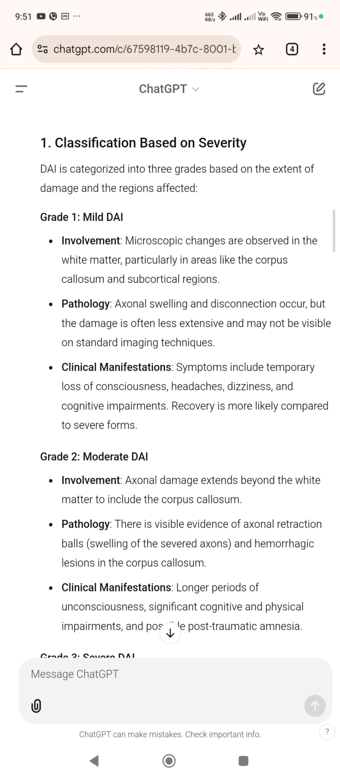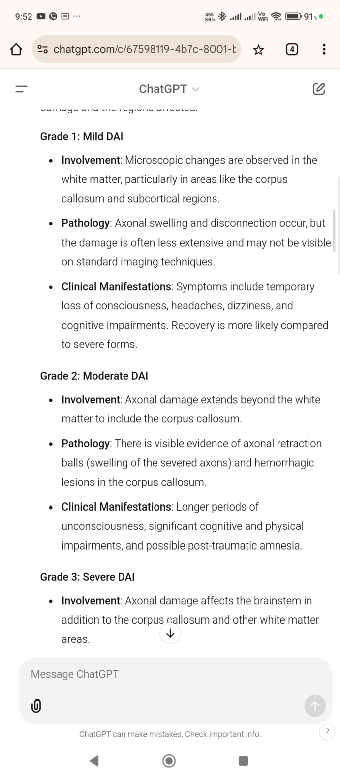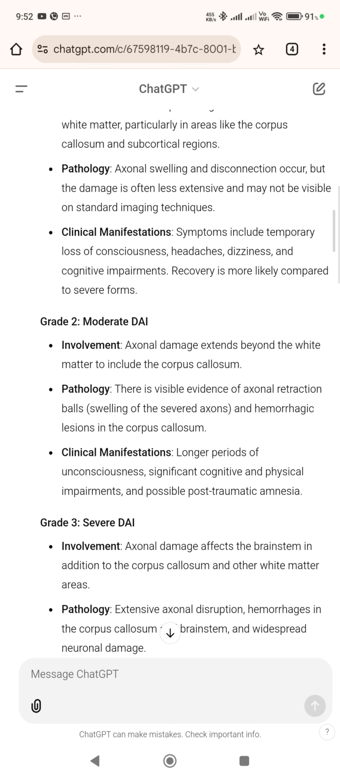1. Classification based on severity. DAI is categorized into three grades based on the extent of damage and the regions affected. Grade 1, mild DAI. Involvement: microscopic changes are observed in the white matter, particularly in areas like the corpus callosum and subcortical regions. Pathology: axonal swelling and disconnection occur, but the damage is often less extensive and may not be visible on standard imaging techniques. Clinical manifestations: symptoms include temporary loss of consciousness, headaches, dizziness, and cognitive impairments. Recovery is more likely compared to severe forms.